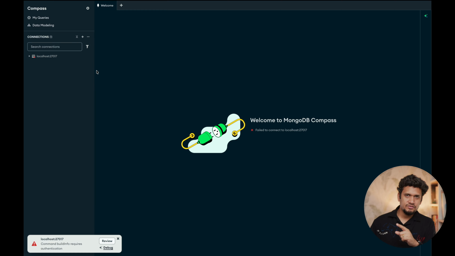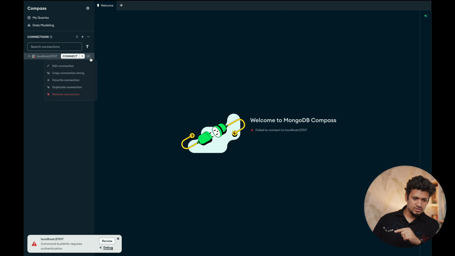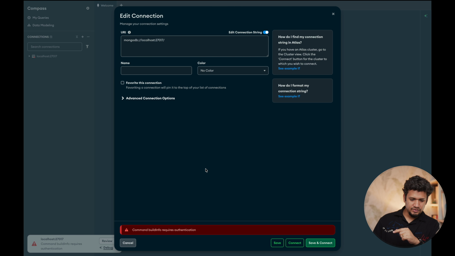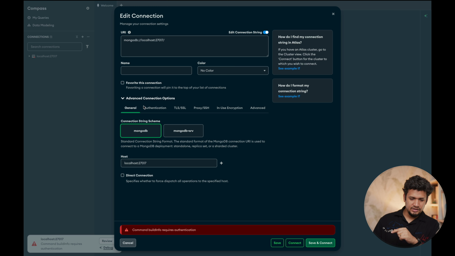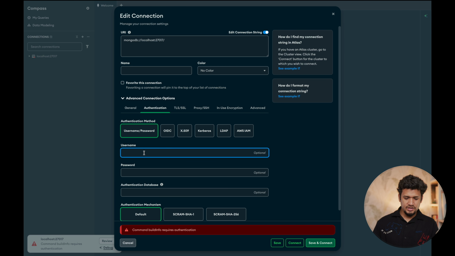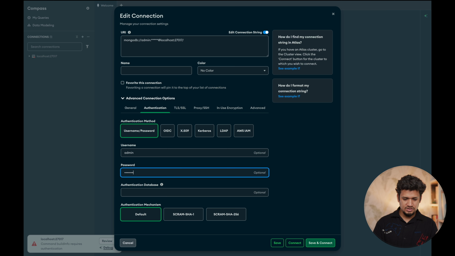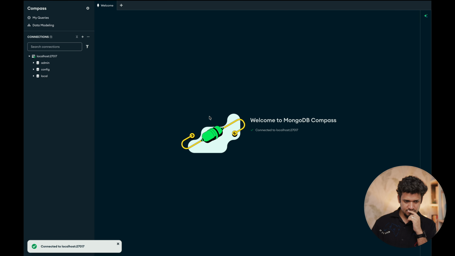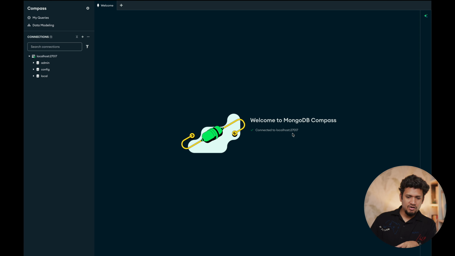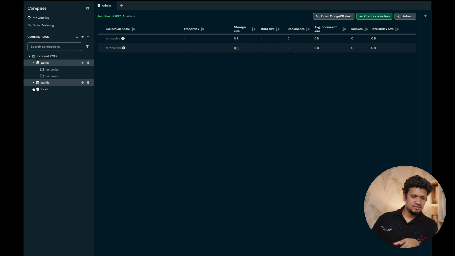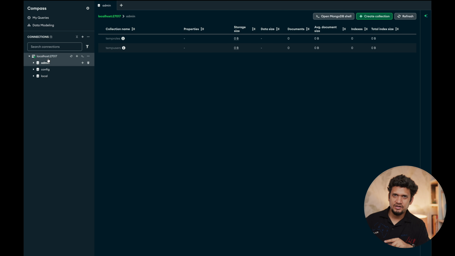Okay, since we have enabled our authentication, we'll also have to provide the authentication here. In the advanced authentication, the username was admin that we had created earlier, the password was change it, and the database admin. Now it is connected to our database, and you can see that you have the admin database here and other things are also there.